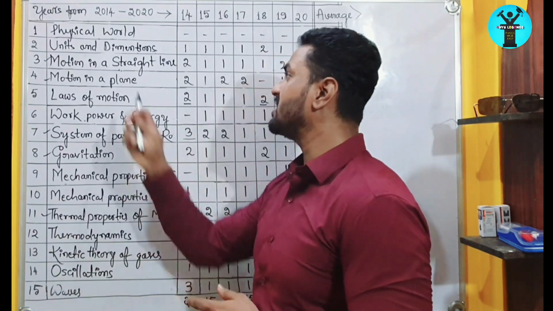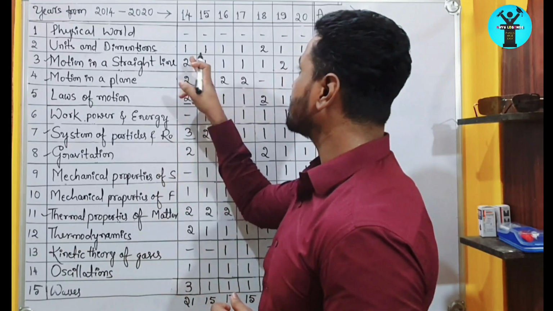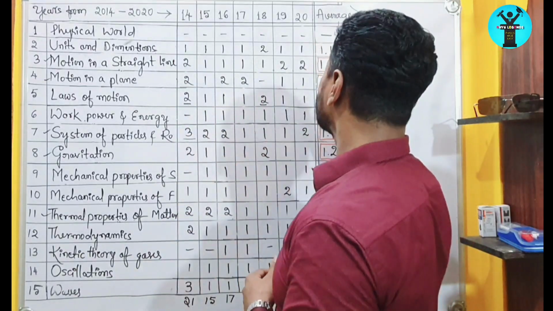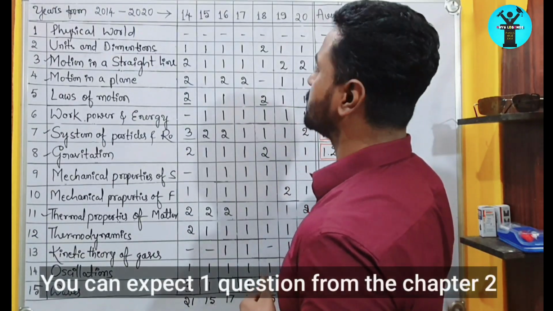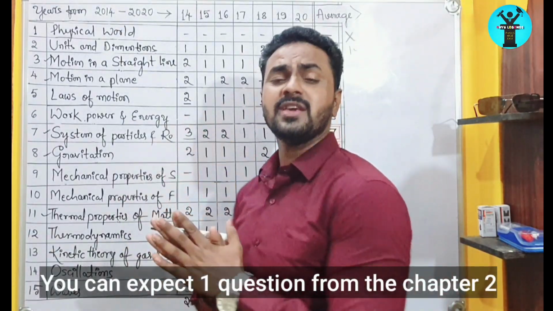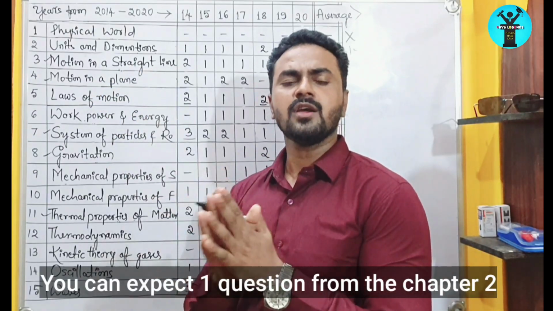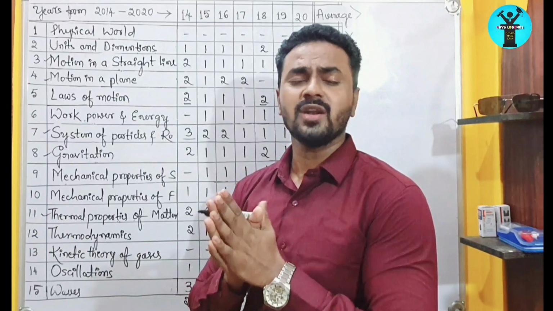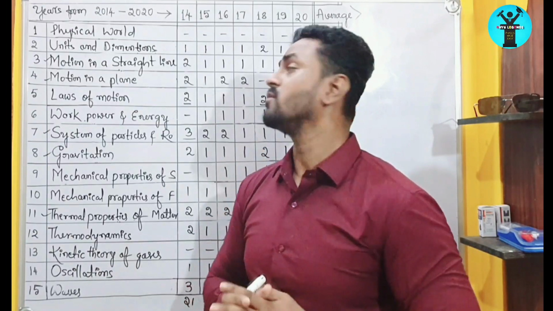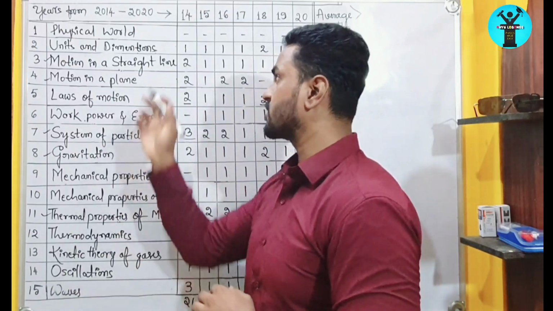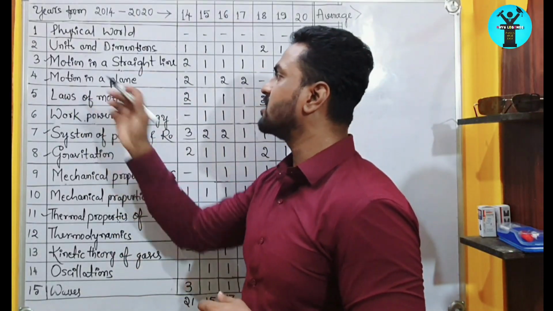So then come to units and dimensions. By observing the 7 years of papers, it gets the weightage of 1.1, which means you are going to get only one question from this chapter. That question will be a conceptual question, because in units and dimensions, the questions will be on writing the SI units of some physical quantities and dimensions of physical quantities. So you can expect only one conceptual question from this chapter.